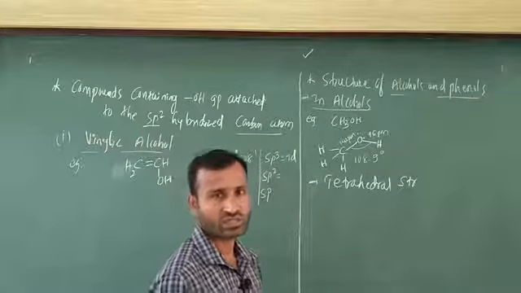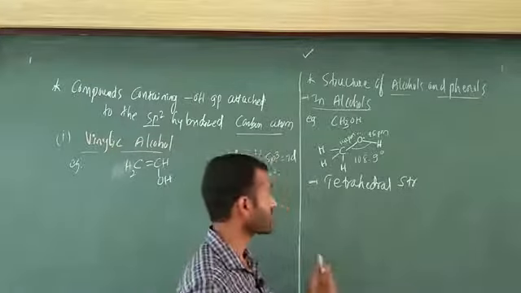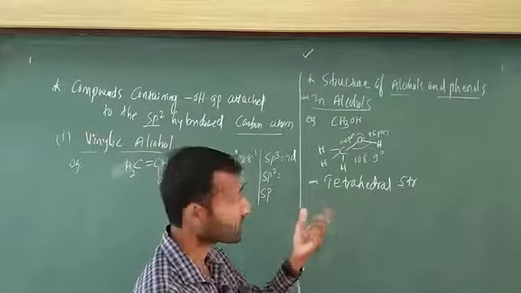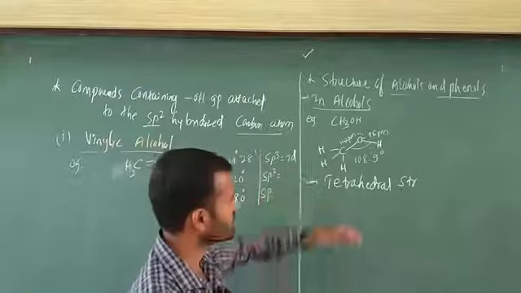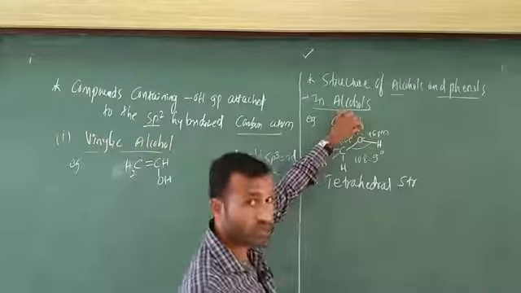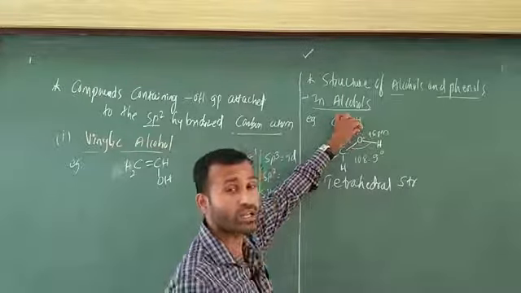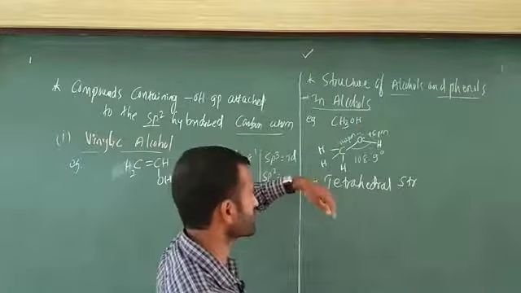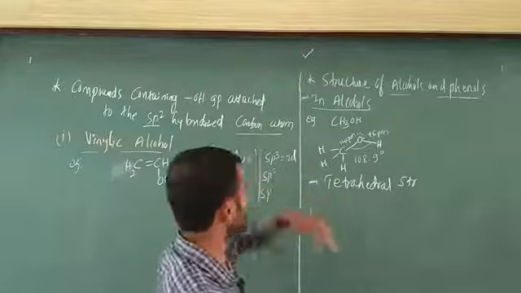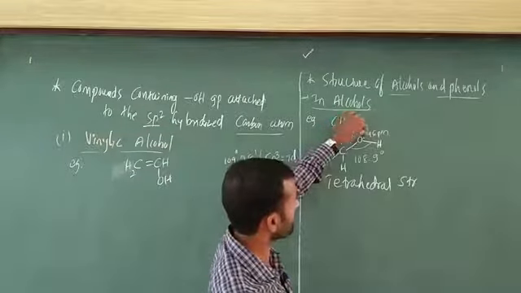In NEET JEE exams they are going to ask you this kind of question: why does the bond angle decrease, why not increase? A very simple point is there. This point we will study in chemical bonding and molecular structure, which is in PUC first year. Here, how many lone pairs are there?